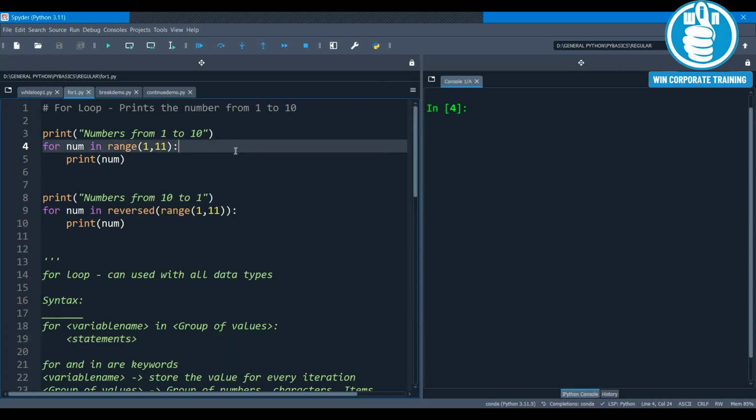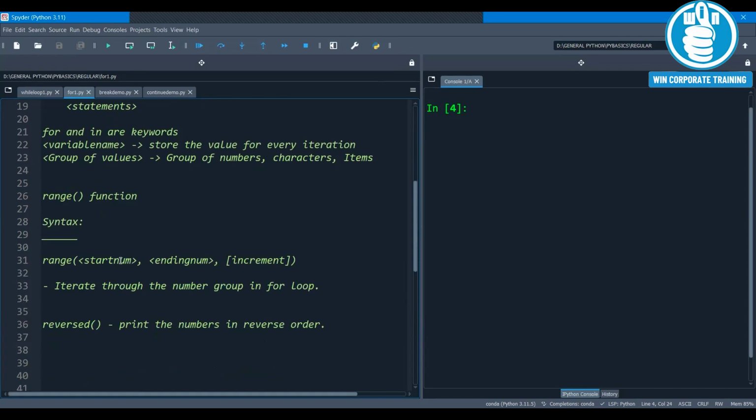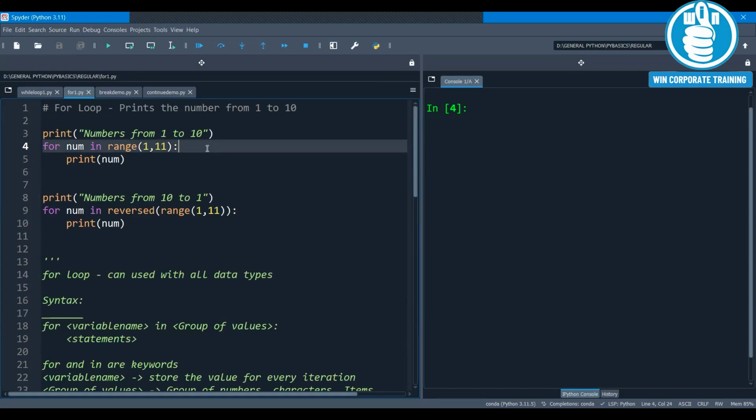Range is a predefined Python function that basically takes 3 parameters: starting number, ending number, and the incrementing part. By default, the variable value will be incremented by 1 in the for loop.